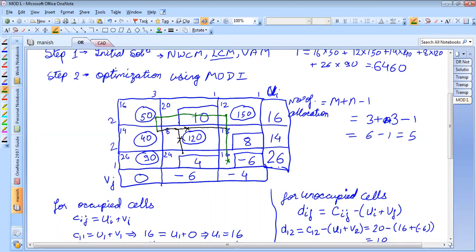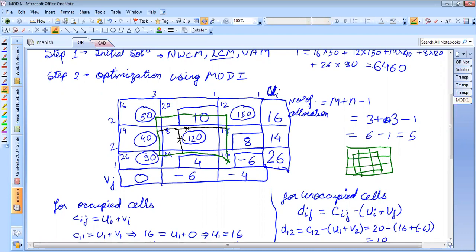So here I'm not taking a turn, I'm just going ahead. If I go ahead, then again there is an allocation. At this allocation, I can take a turn and I can reach back to my original cell. Correct? Let me just draw it for you here. So I have these 9 cells. I have started from this point. I've gone up, then a turn, and then a closed path.